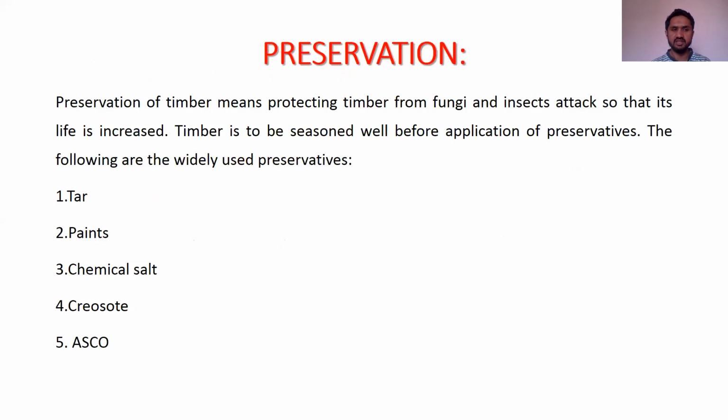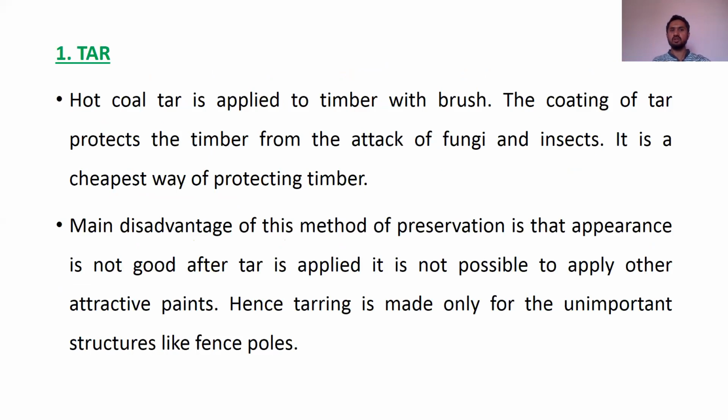Then we have preservation. Timber can be preserved in these 5 ways: tar, paints, chemical salt, creosote, and ASCU. In tar, hot coal tar is taken and applied on the body of the timber. This is the cheapest way of doing preservation, but it will not give any good aesthetic view. It looks bad, so that's why it is used only in unimportant works.